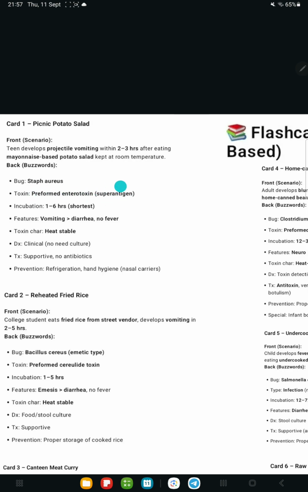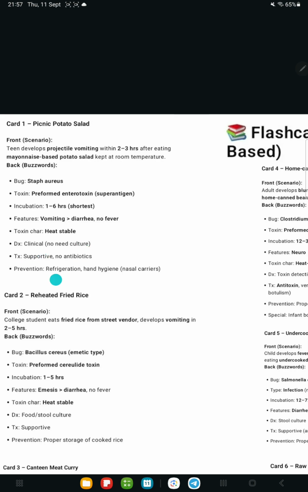That is the superantigen, and incubation period is short, 1 to 6 hours, and the features we have to remember are mainly vomiting more than diarrhea and no fever. And the toxin's character, that is this preformed enterotoxin, is heat stable. This is also important. Diagnosis is mainly clinical because it has a very short incubation period, no need of culture, and treatment is just supportive, no need of antibiotics.